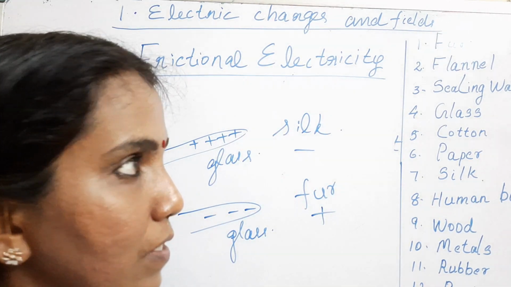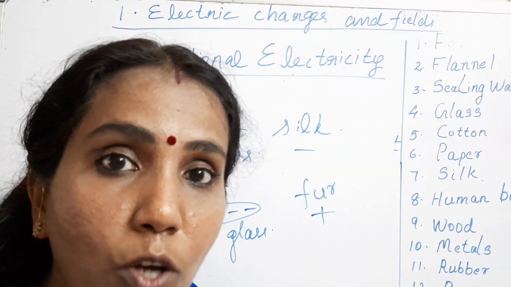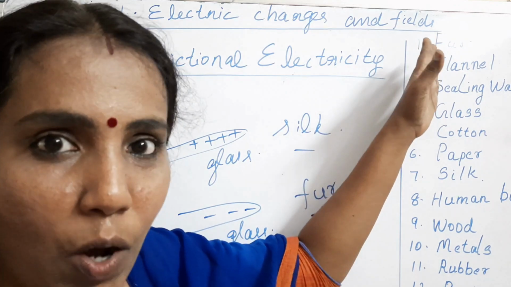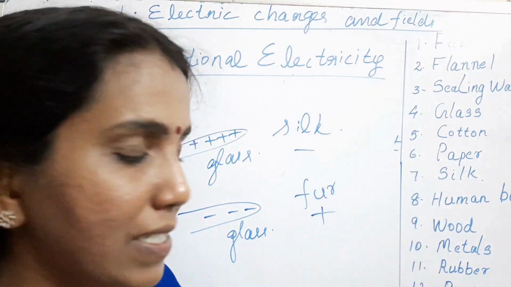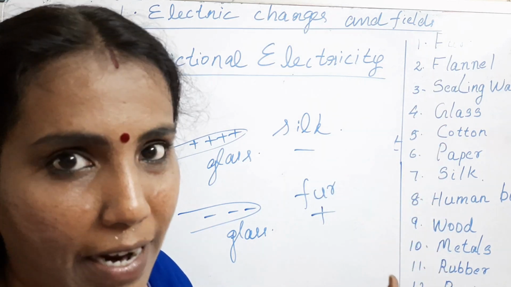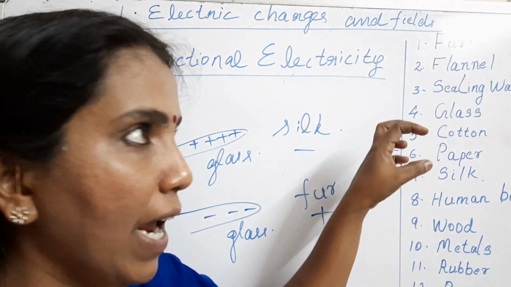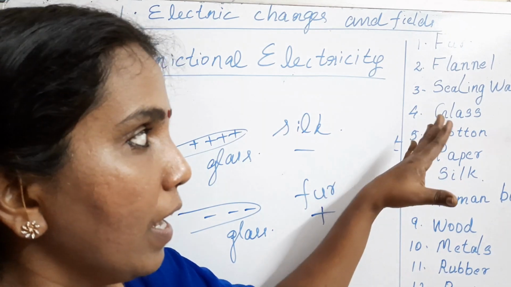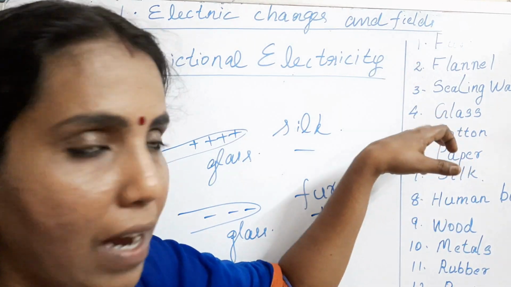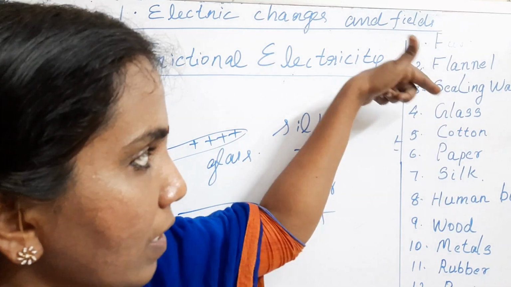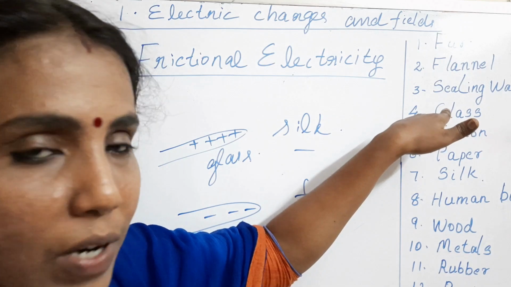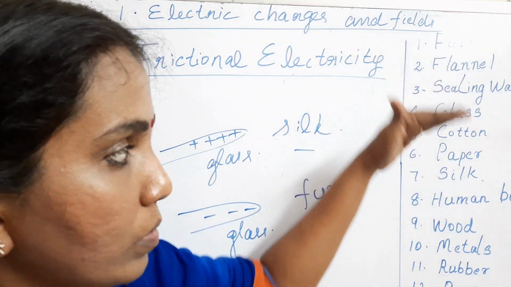The thing is this: what charge these objects acquire by rubbing depends on the position of such objects in the series. I have written all the objects in a particular order actually. So in this order, if you take two objects, as we took glass and silk, when glass is rubbed with the silk, in this series the position of glass is above silk.